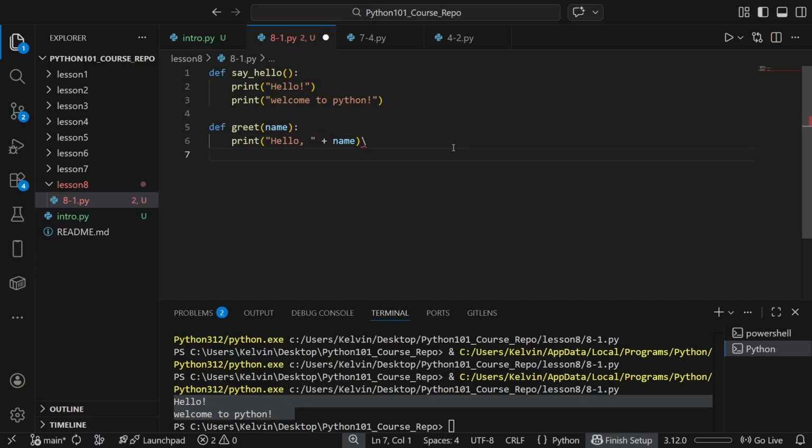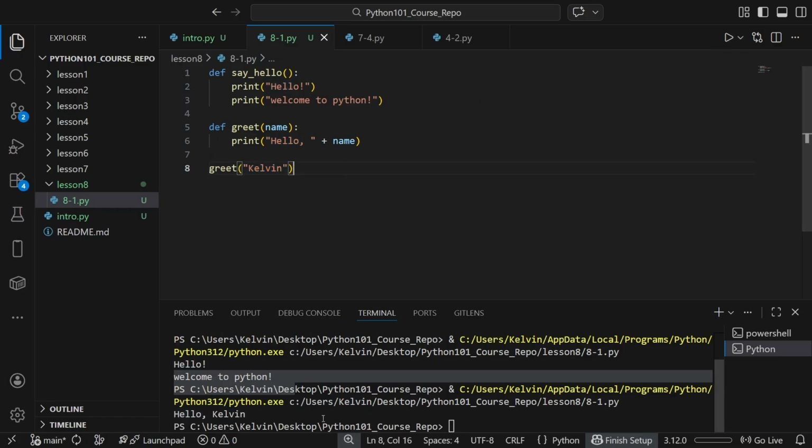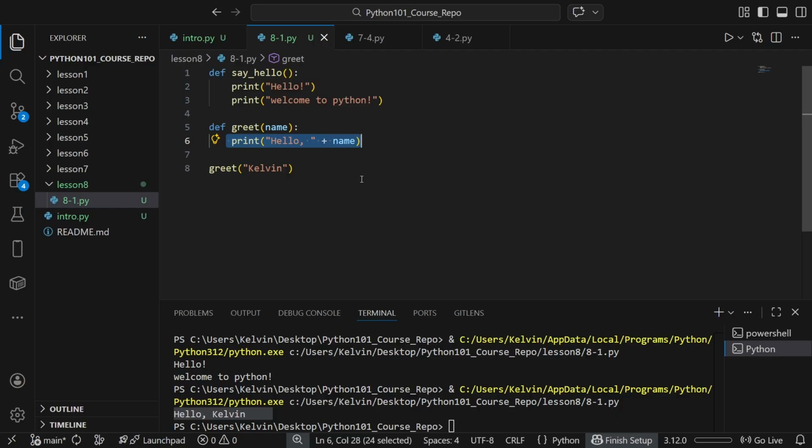So we can call it like so. And now we can pass in a string variable, say Kelvin. And so what this will do is it'll take the Kelvin and concatenate this to the hello. And if you print this, we see the correct output. Again, this doesn't return anything. All it's doing is printing.